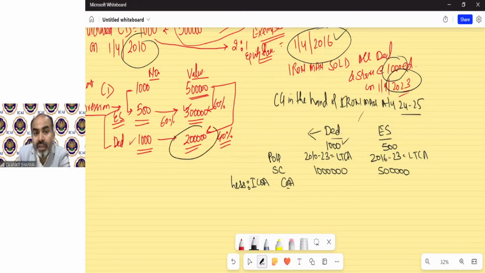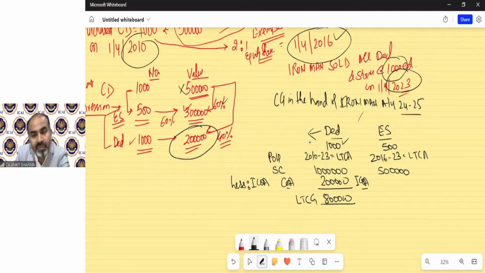I've told you this, not the 5 lakh, because 60% of the 5 lakh has been converted into shares. So remaining will be my cost of acquisition in case of debentures. 2 lakh will be my cost of acquisition and 8 lakh will be long-term capital gain. For the purpose of equity shares, there will be indexation done. Index cost of acquisition we have to calculate. Fine. The next cost of acquisition, take the cost of acquisition, which is 3 lakh, the 60% part, 3 lakh into 348.